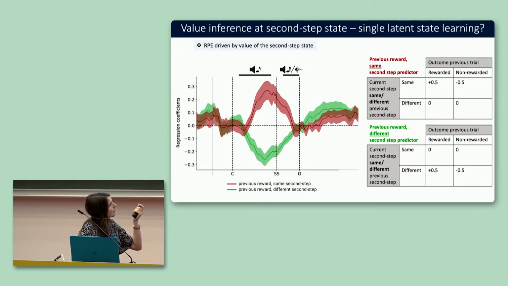So we see that when the animal reached a different second step state as in the previous trial, and the previous trial was rewarded, dopamine activity decreases. So this is showing us that actually mice are learning a single latent variable about the state of the reward probabilities.